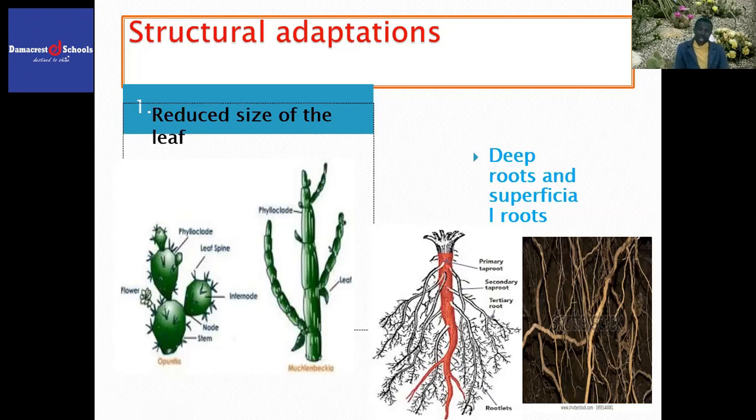Therefore, we can say some xerophytes have got superficial roots, as you can see, to absorb water that has been allowed into the soil as a result of light shower. This will increase the chances of survival of some xerophytes.